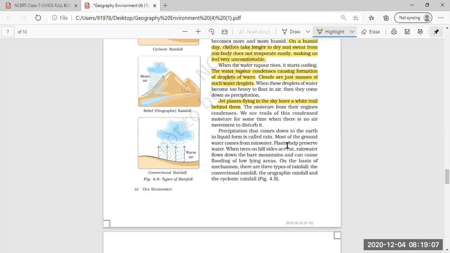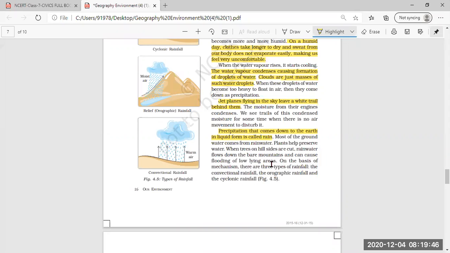Precipitation that comes down to the earth in the liquid form is called rain. Now we know that the weather seems very wet during a humid day. But when this precipitation comes down in the form of liquid, it is termed as rain. Most of the groundwater comes from the rainwater. Plants help preserve water. When trees on the hillsides are cut, rainwater flows down the bare mountains and can cause flooding of the low-lying areas.